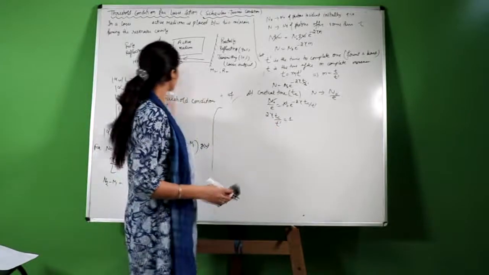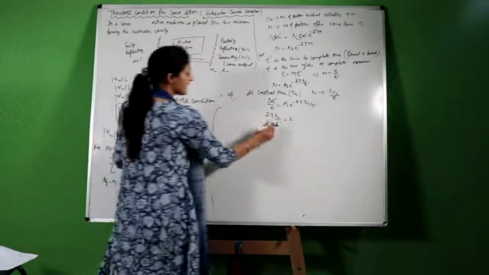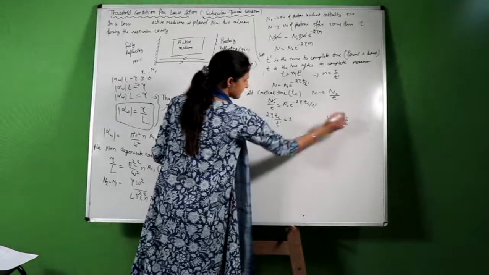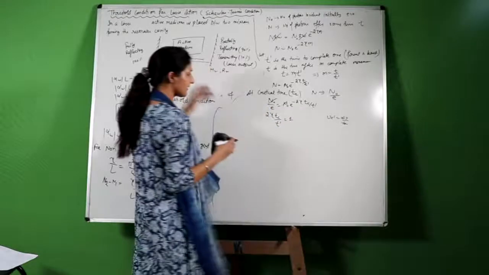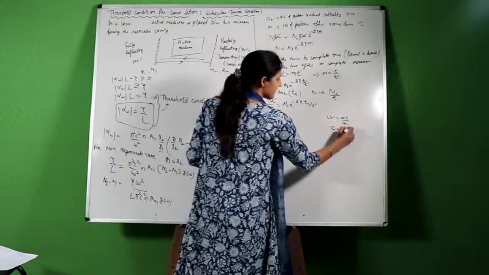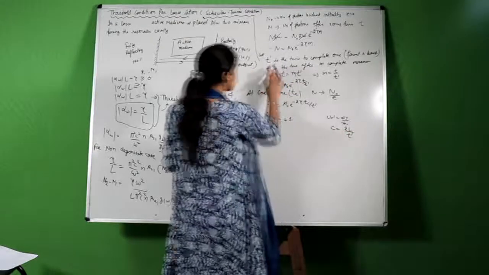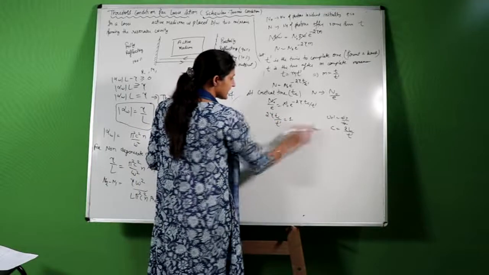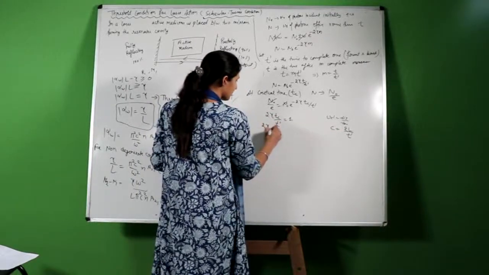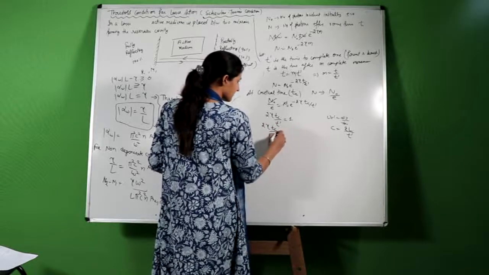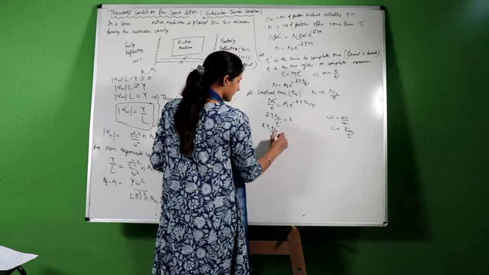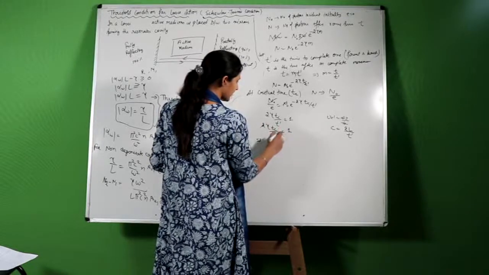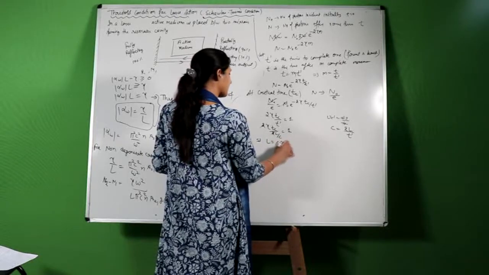Now t dash is the time to complete one rotation. Velocity is equal to distance upon time, and photons are traveling with the velocity of light. Distance traveled is 2L, time is t dash, the time to complete one rotation, one front and back. Now substitute this value: t dash will be equal to 2L by c. Then 2 gamma Tc upon t dash, that is 2L upon c, is equal to 1. 2 will be cancelled with 2, and from this you can easily find that L is equal to c gamma Tc.